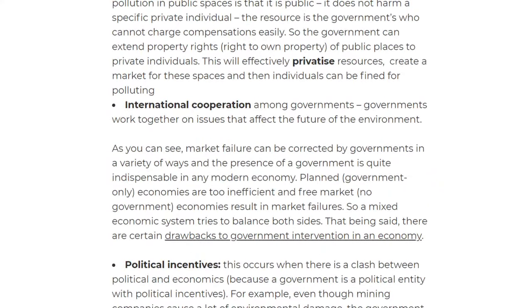Then we have international cooperation, and international cooperation simply means that governments work together on issues that affect the future of the environment.